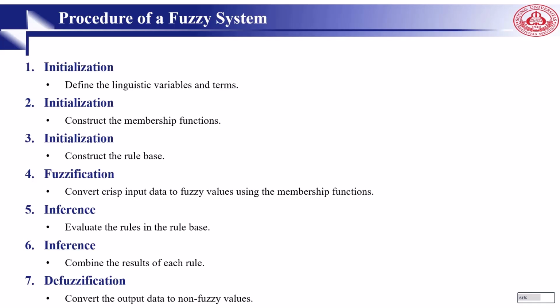We start with initialization, and in the first initialization, we define the linguistic variables and terms. Then we construct our membership functions and define our rules in our rule base. Then we have fuzzification. Using membership functions, we convert our crisp input into fuzzy input. Then we make some inference or conclusion based on assessment of the rules that we already defined in our rule base. Then we combine the result of each rule and we make some conclusion, some insight, some inference. And finally, we convert to non-fuzzy values or crisp values to be understandable by machine.